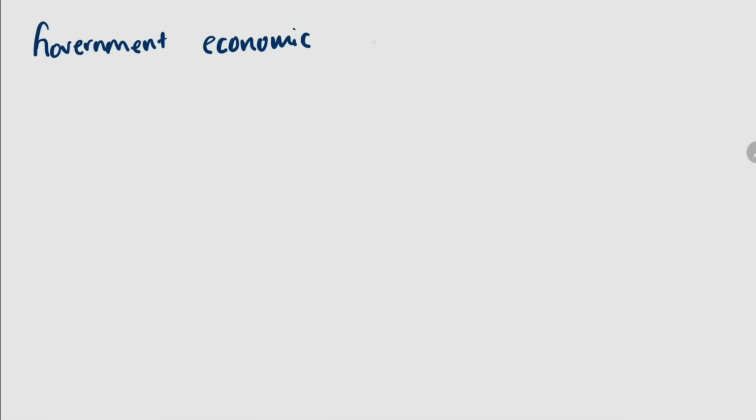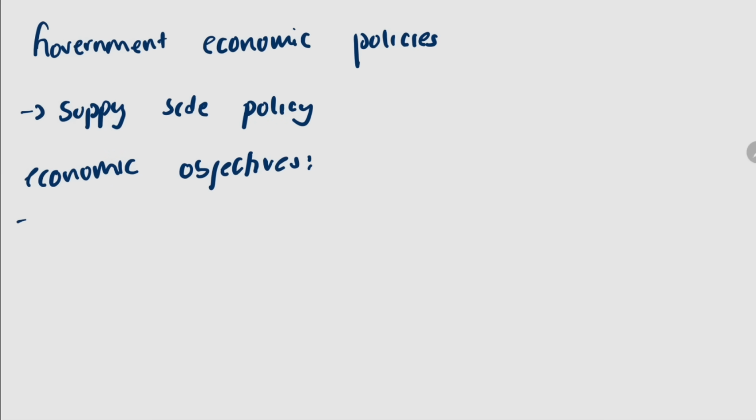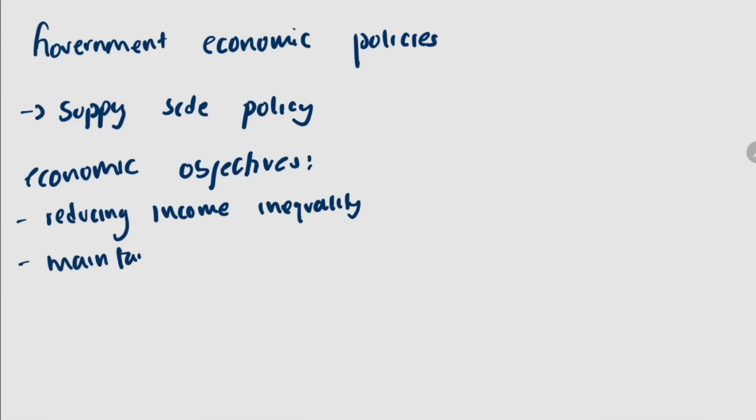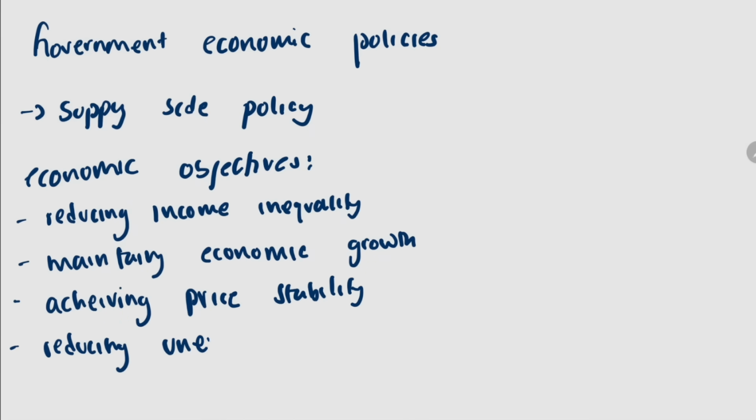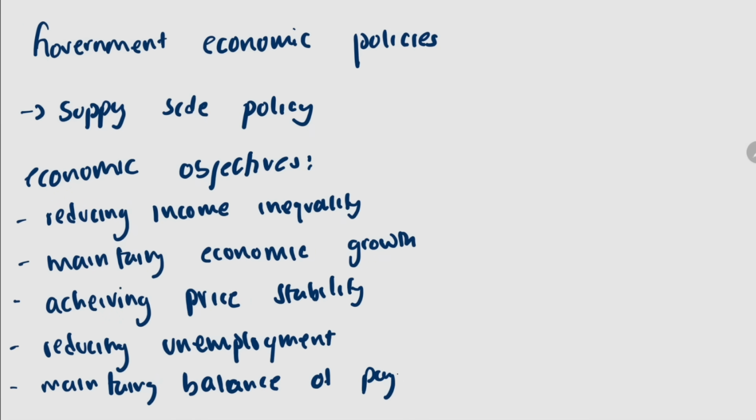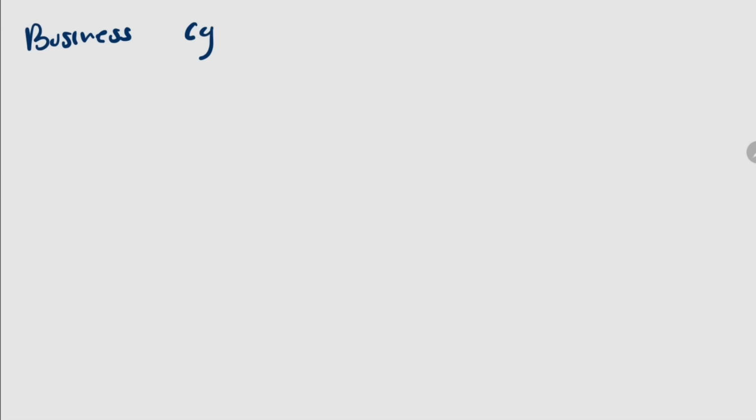Talking about the government economic policies, we have the supply side policy, and some economic objectives involve reducing income inequality, maintaining economic growth, achieving price stability, reducing unemployment, and maintaining balance of payment stability. Within the business cycle, we have growth, boom, recession, and the slump.